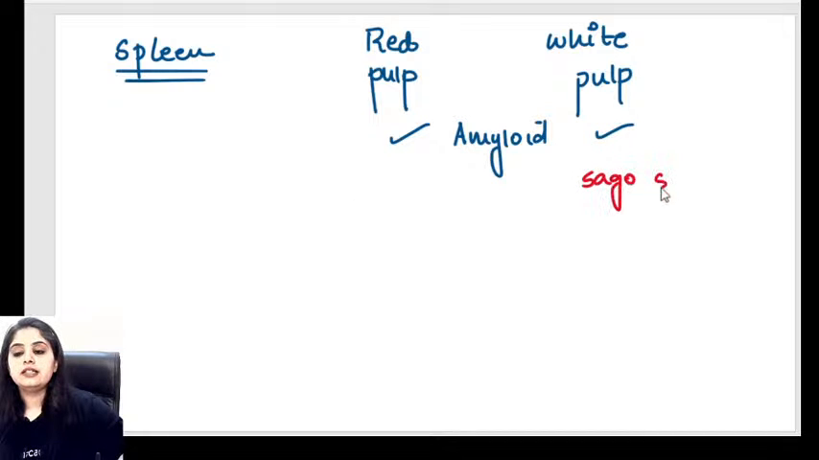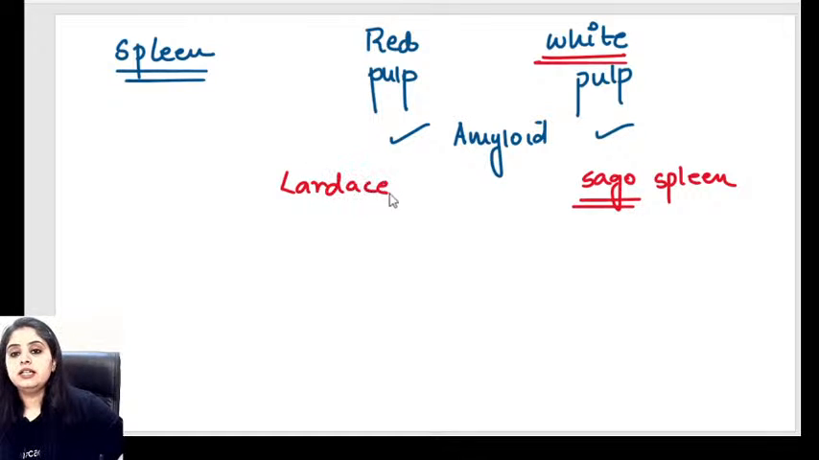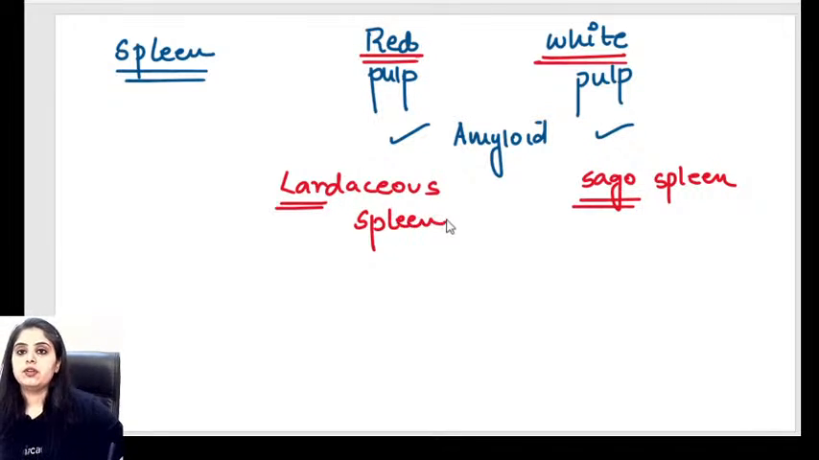Sago spleen is something, sago is sabudana. Sago is sabudana. Sabudana is a white color grain. So sago is a white color grain. So this is the white pulp involvement. Whereas when I talk about lardaceous spleen, students learn it as lal. They learn it as lal, that is nothing but red. So yes, lardaceous spleen is when there is red pulp involvement.